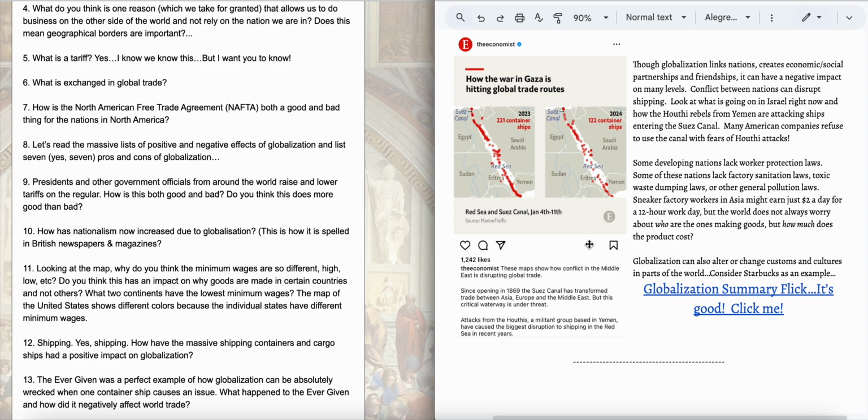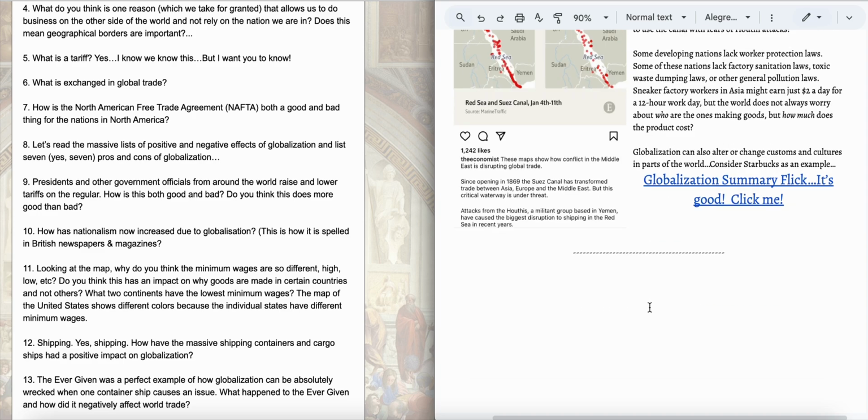Russia, Ukraine's a great example of a negative effect of globalization. Russia is the largest producer of oil and natural gas in all of Europe and Asia. People don't want to buy their oil and natural gas because they are fighting Ukraine. So then Russia doesn't send that oil and natural gas. They don't make the money. Those people who have jobs aren't working. And then on top of it, people who need those goods, well, they're not getting them. And people who need those other nations, well, they're not getting what they need. Ukraine is the largest producer of wheat in all of Europe. They're at war. They're not exporting a whole lot of wheat. So a lot of the world is affected by this. Okay?